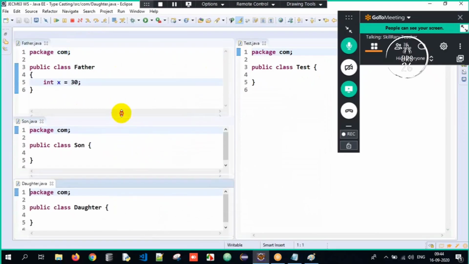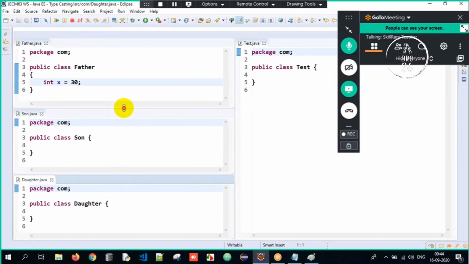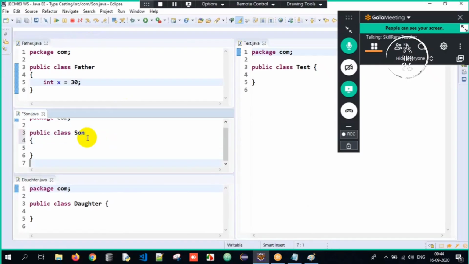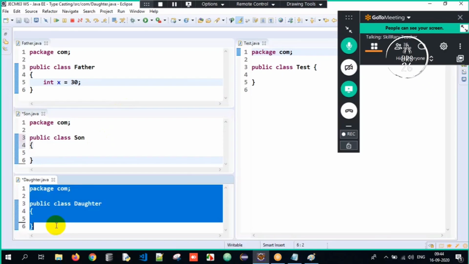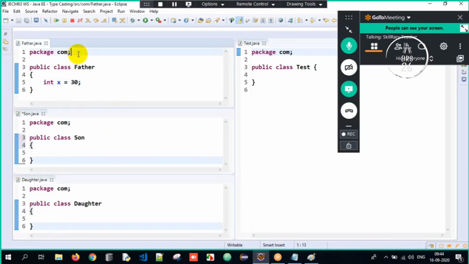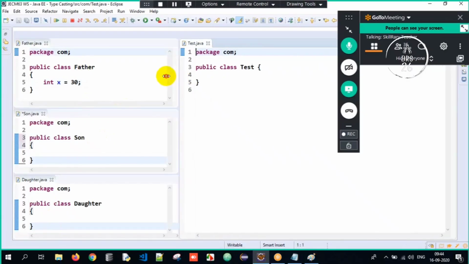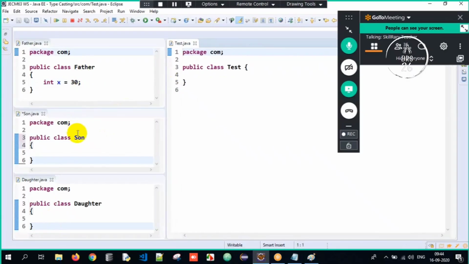Perfect. So we have got the expected content over here. Actually speaking, how many classes do we have? We have a couple of classes. First, everyone understood, I believe. We have a father class which has a variable x initialized to 30. And now I need to achieve an is-a relationship.